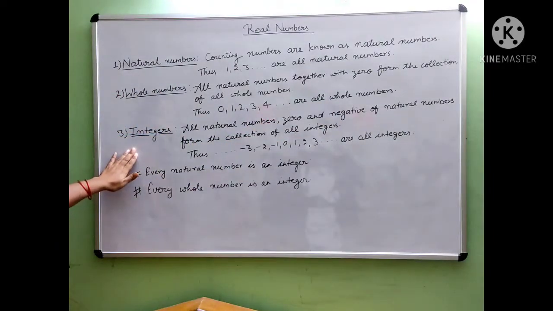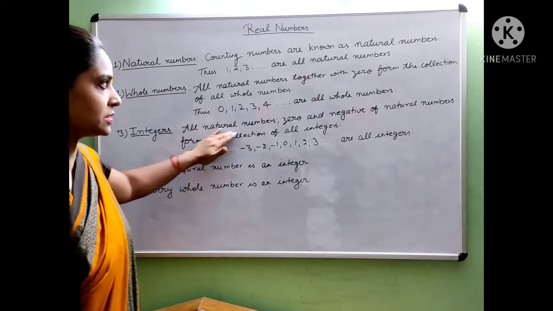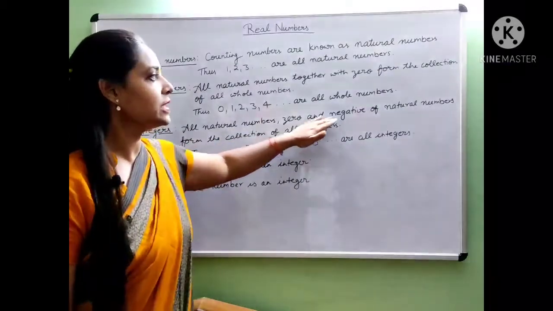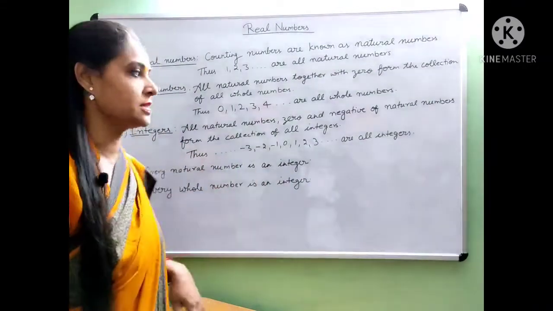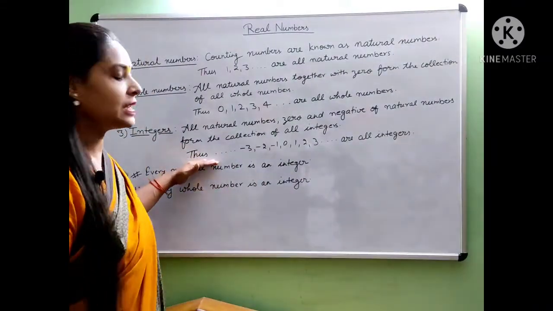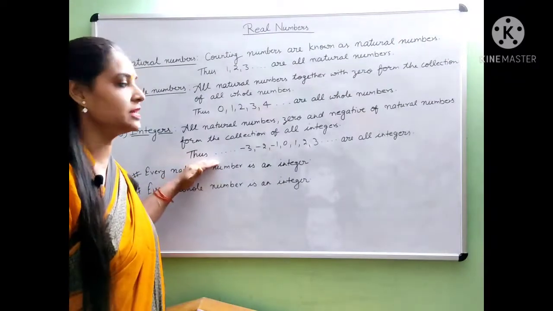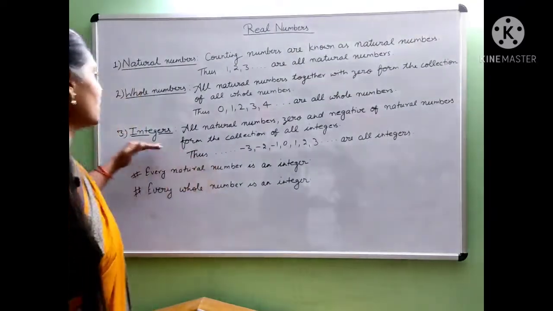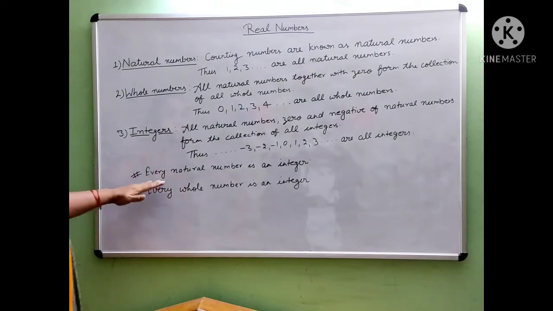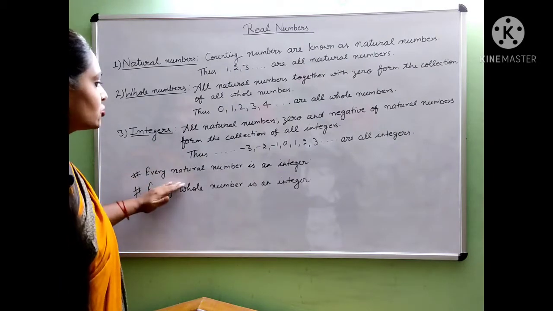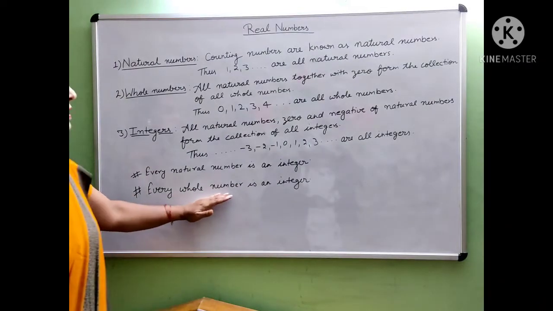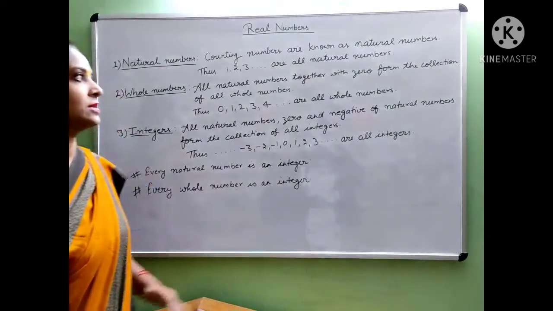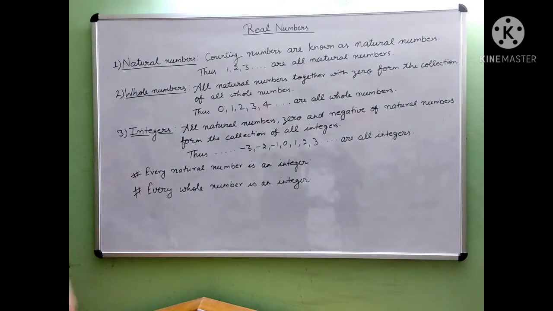Next is integers. All natural numbers, 0, and the negatives of natural numbers form the collection of all integers. Thus, we can say the collection of all positive and negative integers together with 0 is called integers. Every natural number is an integer and every whole number is an integer. So these are the three types of numbers.